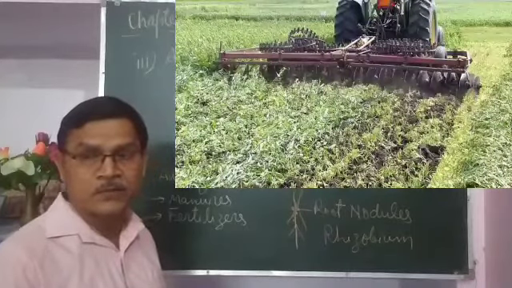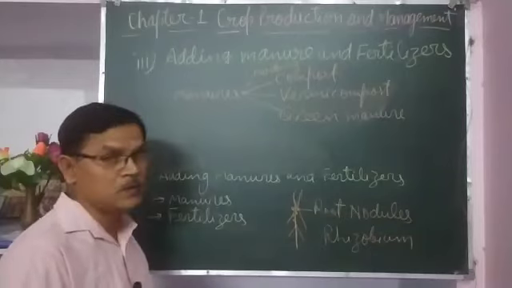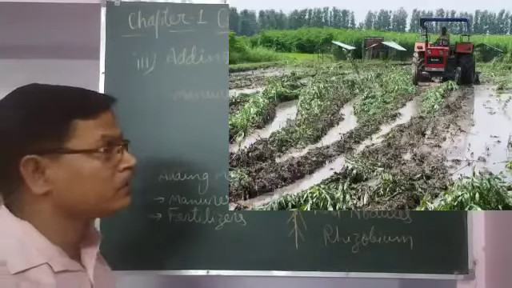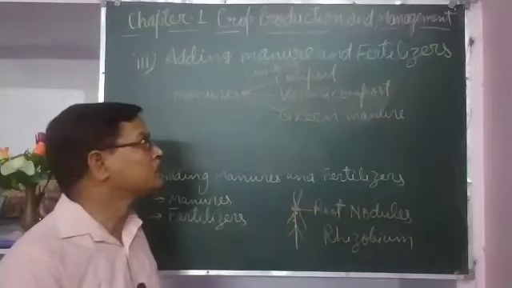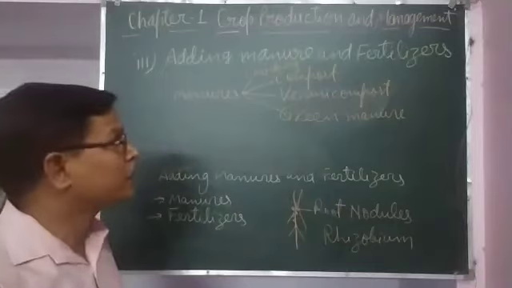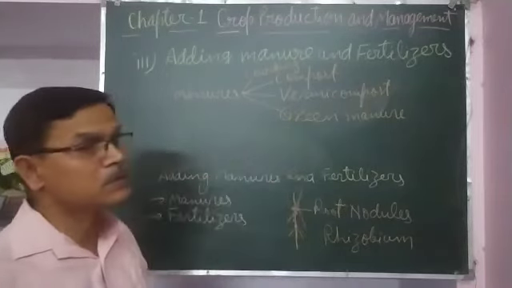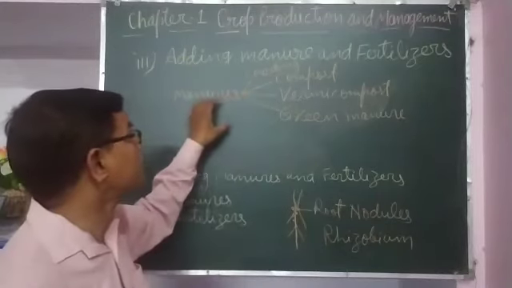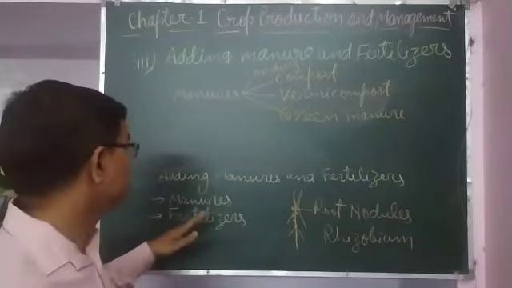They are turned into the crop field and pressed under the soil, then water is filled into the crop field, and that decomposes, rots into the soil, and adds nutrients into the soil. So that is also a type of adding manure into the soil, that is green manure. So these are the various manures which are added into the soil to increase the fertility of the soil.